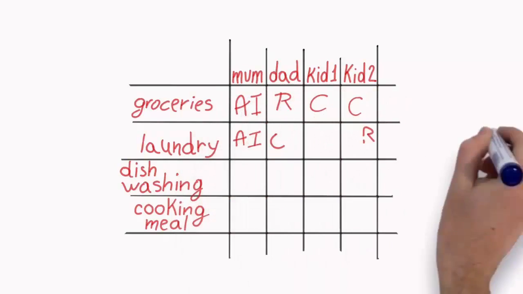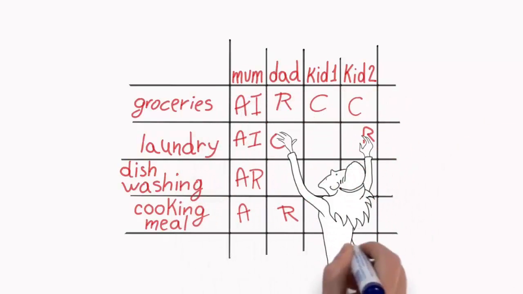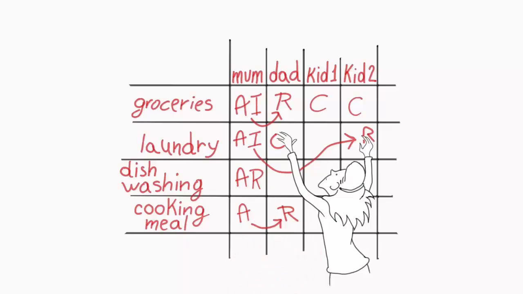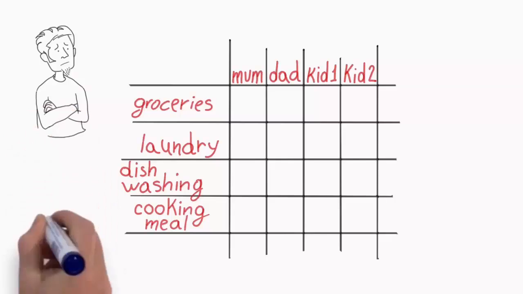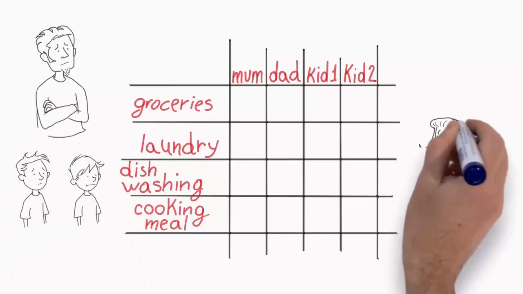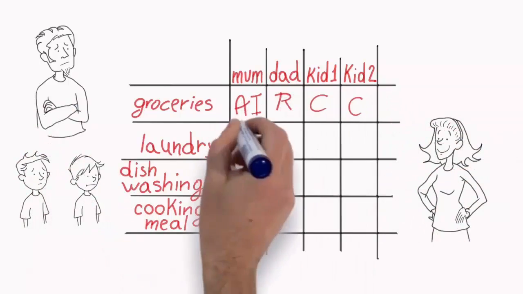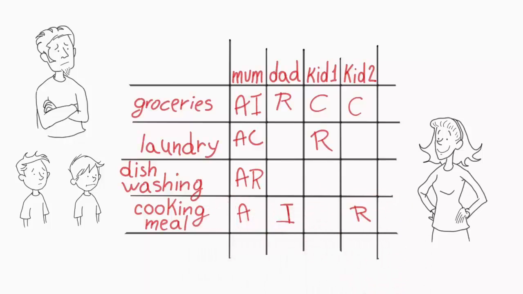Let this chart sink in a minute. The amount of tasks that moms are capable of doing at the same time is one of the greatest mysteries in the world. Now dad and kids are helping mom with meals. Mom makes sure the shopping is done, dad does it, but mom consults with the kids as to what is on the shopping list. Mom seems to be accountable for the most things around the house, but at least now everyone knows they play a part in carrying out the tasks.